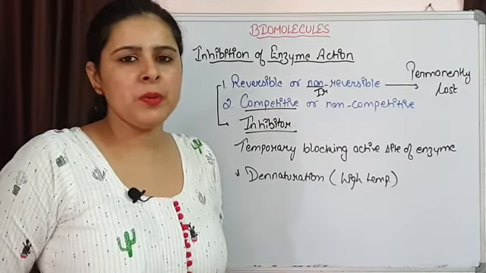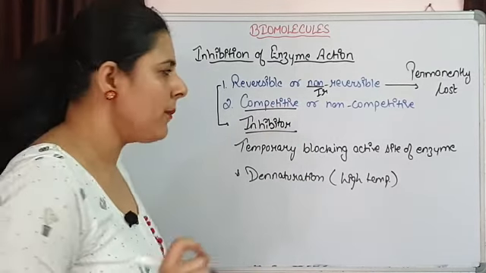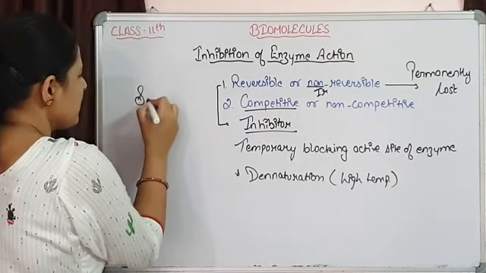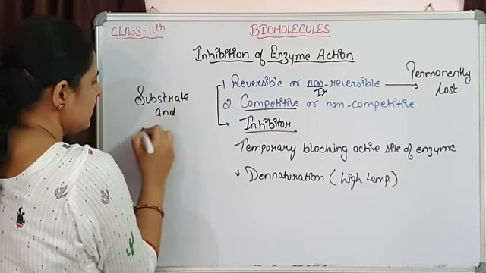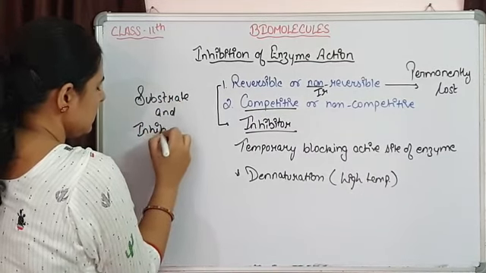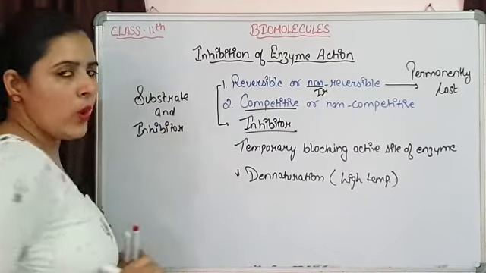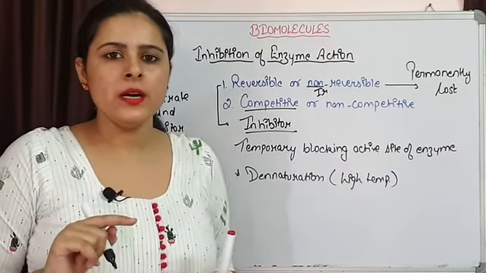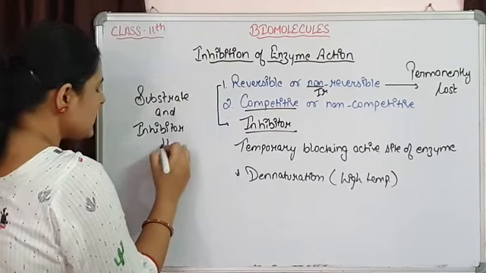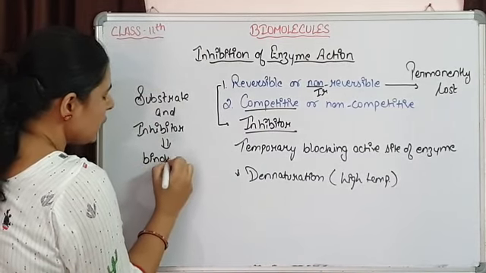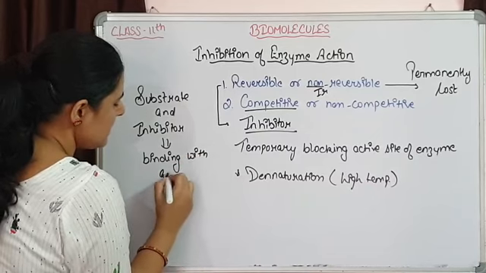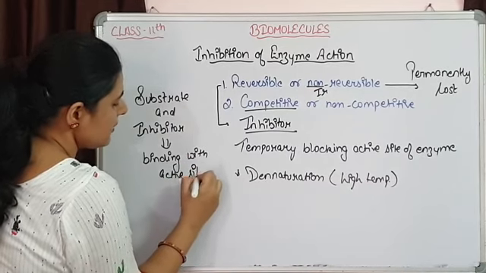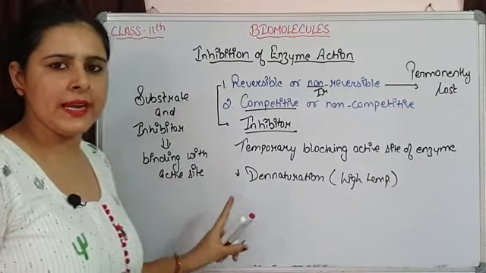Now किनके बीच में competition होता है? The competition is going to occur between substrate and inhibitor, for what? For binding with the active site. एक्टिव साइट पर बाइंड करने के लिए दे आर गोइंग टू compete with each other. That means, we know substrate is going to show structural similarity with the active site.